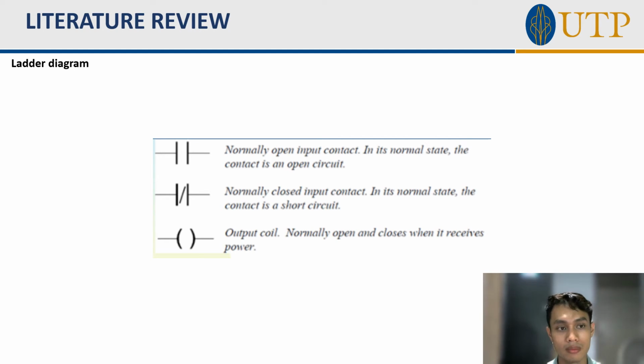And this slide is about a component that is usually inside a ladder diagram. The first symbol is a normally open input contact. In its normal state, the contact is an open circuit. The second symbol is a normally closed input contact. In its normal state, the contact is a short circuit. And the last symbol is the output coil, normally open and closes when it receives power.